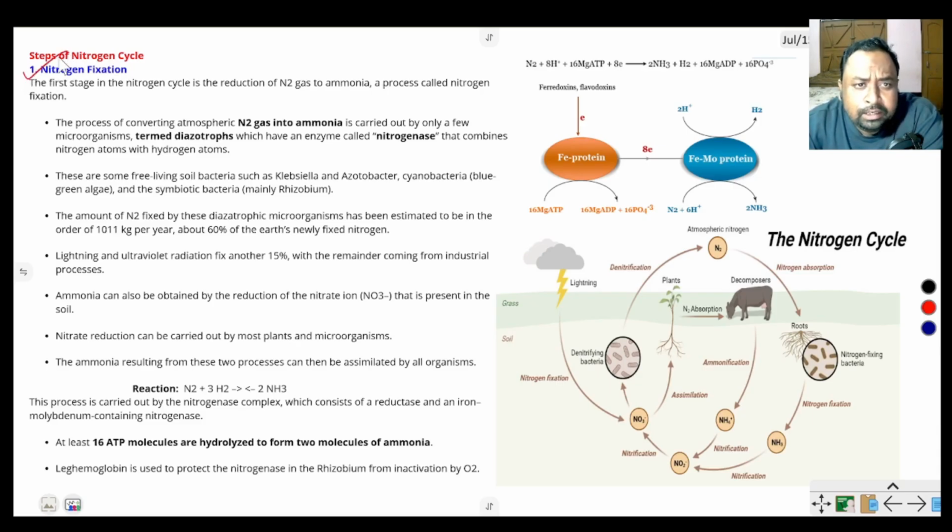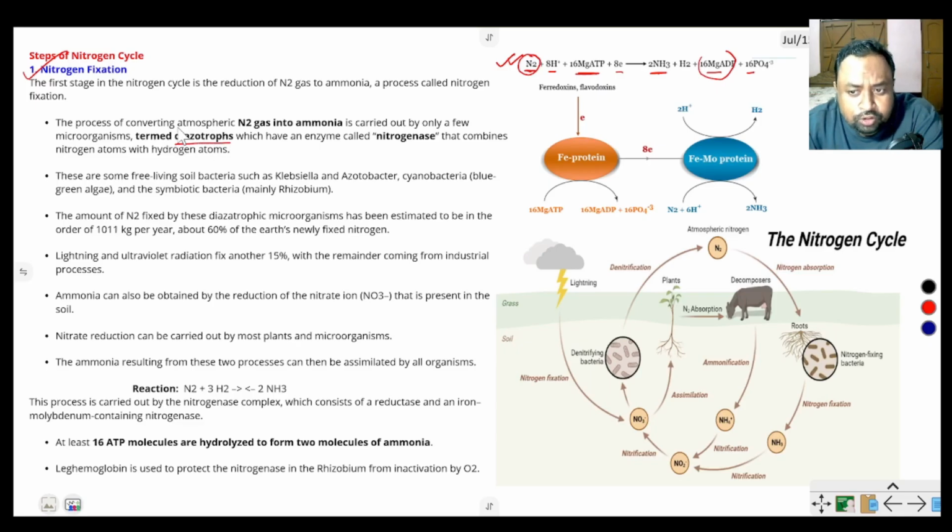First of all, they convert the nitrogen. The overall process of nitrogen fixation: to absorb one molecule of nitrogen requires 8 protons, 16 ATP and 8 electrons to produce 2 molecules of ammonia and generate 16 ADP and 16 phosphate. So to absorb 1 molecule of nitrogen requires 16 molecules of ATP. Clear? The organisms that absorb nitrogen are called diazotrophs.